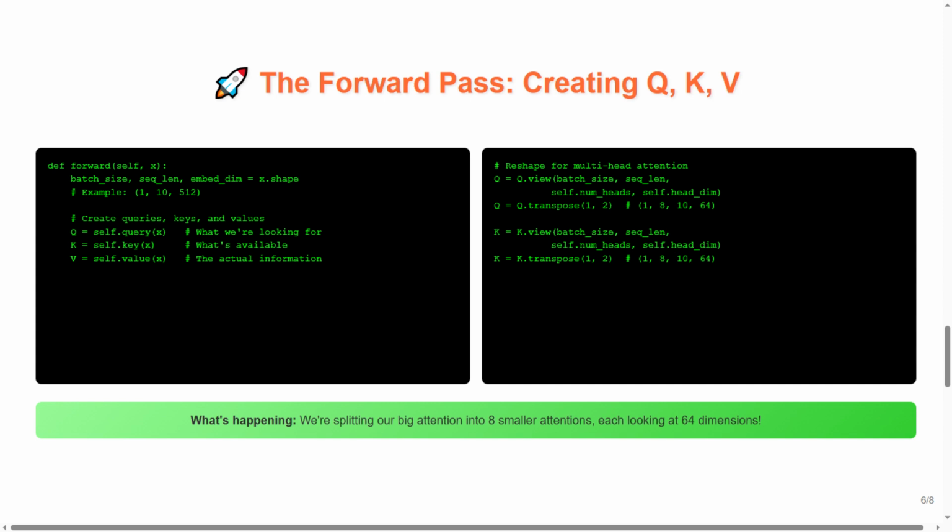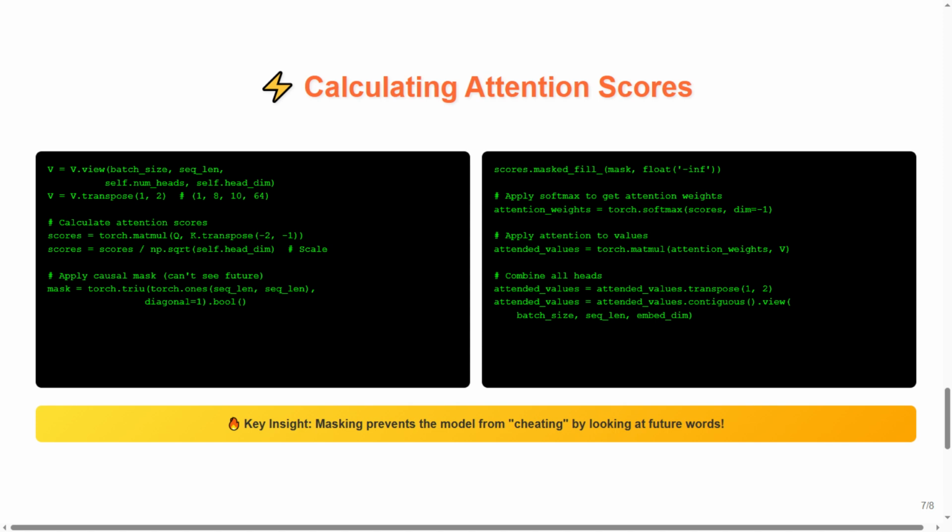Our explanation box. What's happening? We're splitting our big attention into 8 smaller attentions, each looking at 64 dimensions. This is where our AI starts to develop multiple perspectives. Calculating attention scores. We start by finishing our tensor reshaping. The V tensor gets the same treatment as Q and K. We reshape it and transpose for multi-head processing.